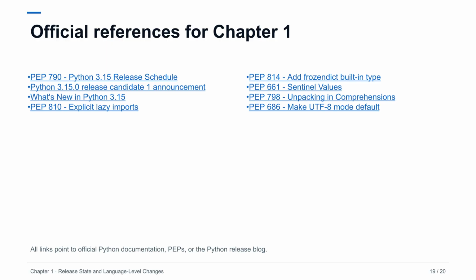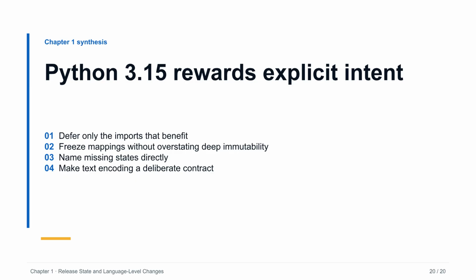These official sources define the release date and the application-facing features covered in this chapter. The release schedule and candidate announcement establish the freeze and final release dates. The What's New document is the integrated implementation summary. Each Python enhancement proposal provides the normative design, compatibility reasoning, and detailed semantics for its feature. Because the release documentation remains a draft until final, revisit the What's New page when Candidate 2 and the final release are published. The language-level story is not novelty for its own sake.